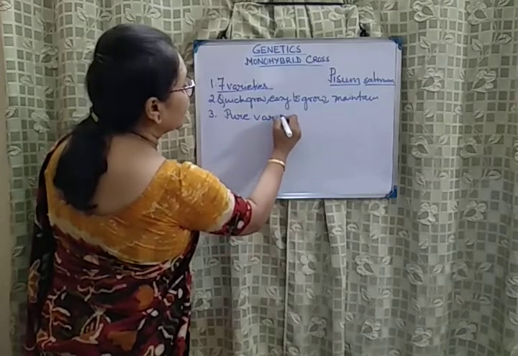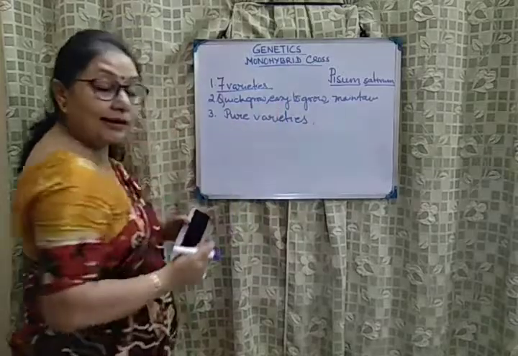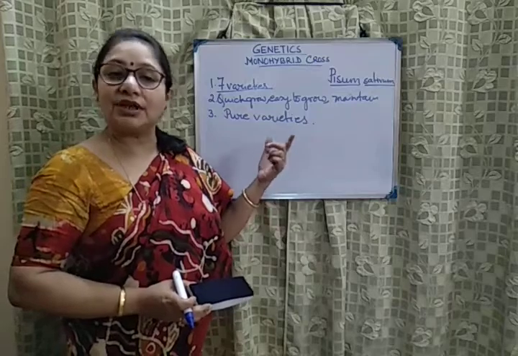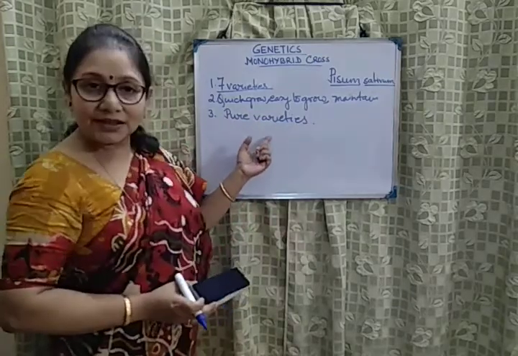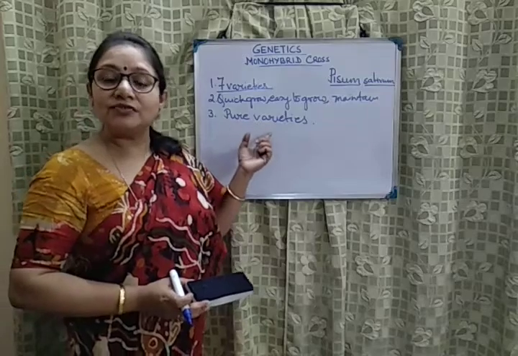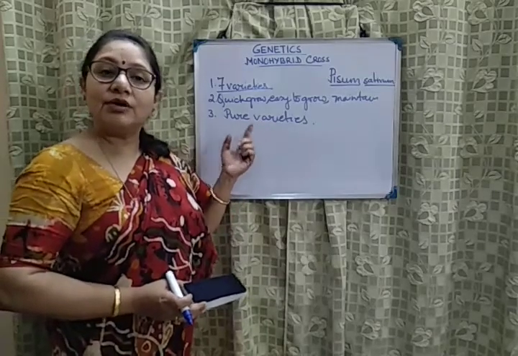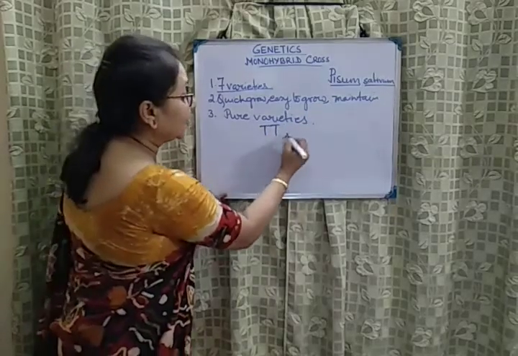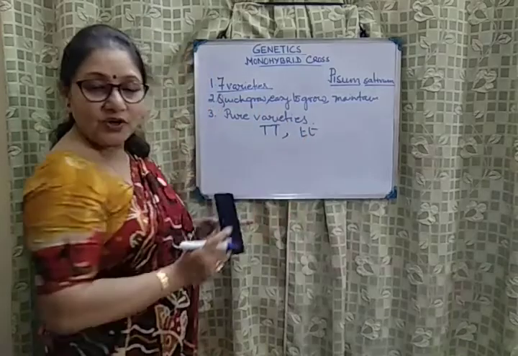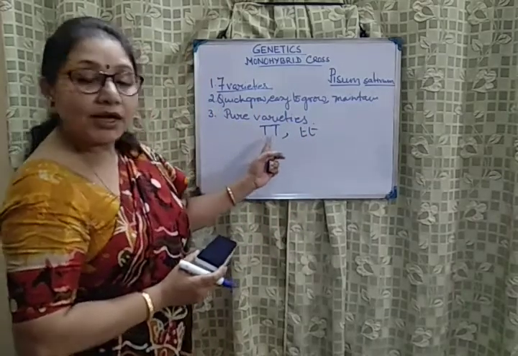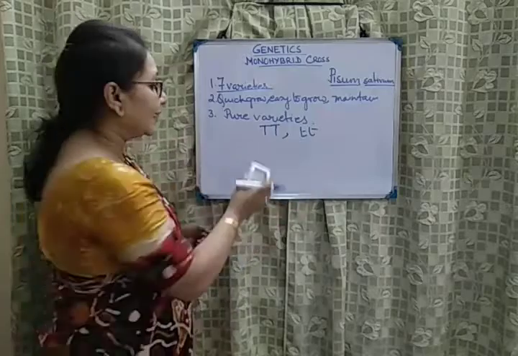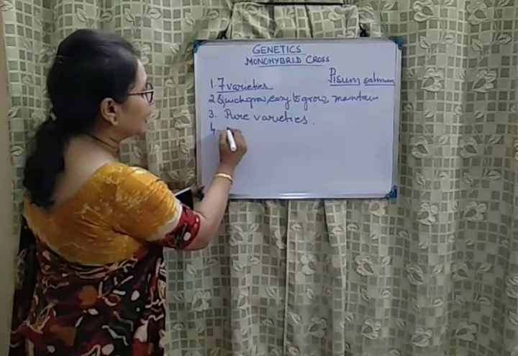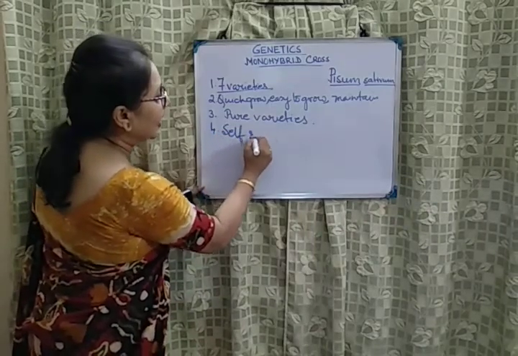Now, what do we mean by pure varieties? You will find that these varieties produce similar plants generation after generation. So, for a pure variety, the possible combination of alleles will both be the same. It will be either homozygous dominant for tallness, as we were referring, or homozygous recessive. When a plant is a pure variety, they will be homozygous for a particular character. The alleles will be homozygous in nature. And the fourth reason was that pea plants can be both self and cross-pollinated.